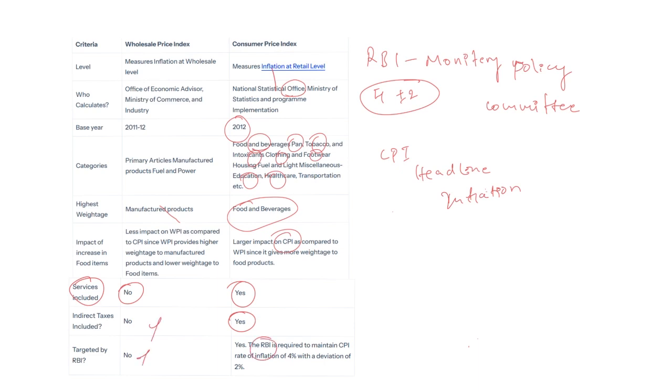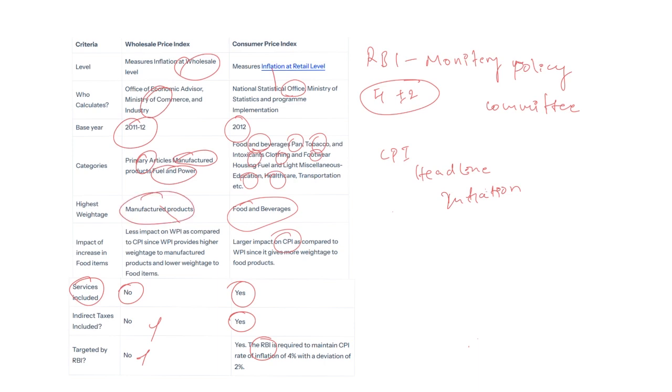Let us know some facts about the wholesale price index also. It measures inflation at the wholesale level. That's the first thing. Next, the wholesale price index is released by the Office of Economic Adviser, which is under the Ministry of Commerce and Industry. The base year for the wholesale price index is 2011-12. There are certain articles taken into consideration for measuring the wholesale price index: primary articles, manufactured goods, fuel and power. Among these three, the highest weightage is given to manufactured products.